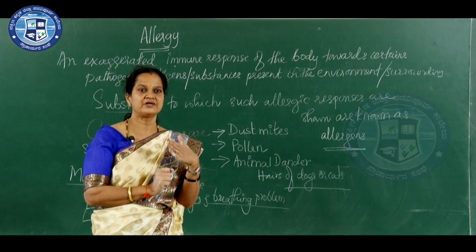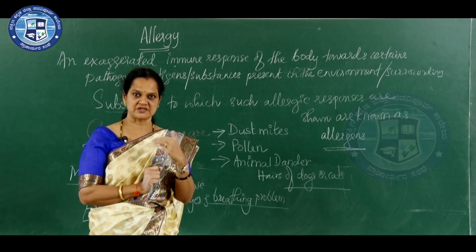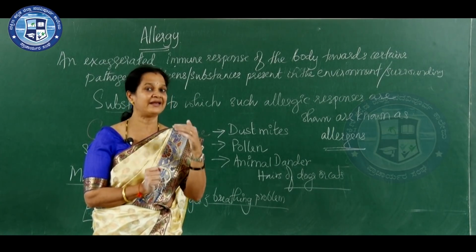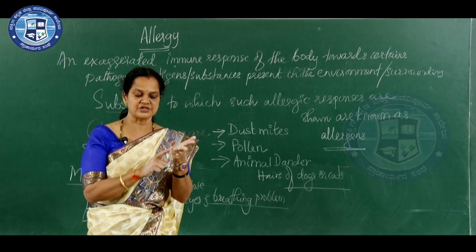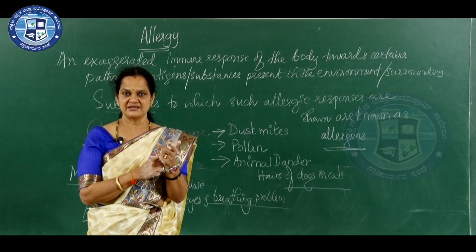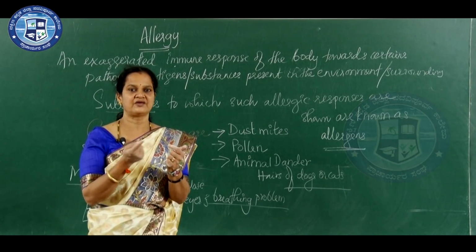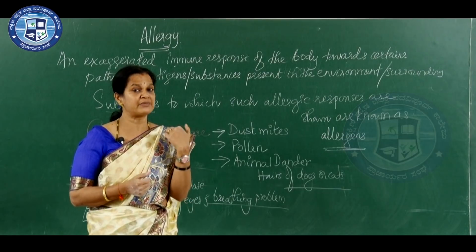If they show a positive response, they are allergic to that substance. Allergens may be dust mites, animal danders, or any other proteins, and we may not know.